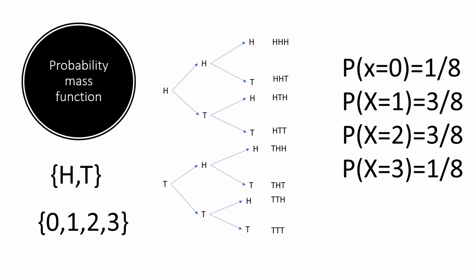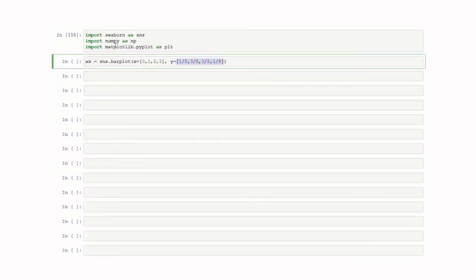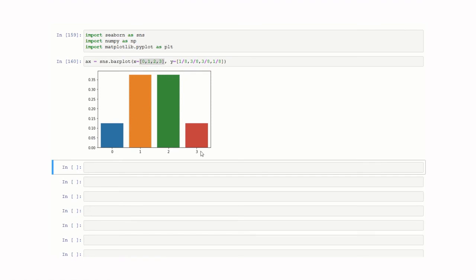So let's try to visualize this using Python. Here I am using a Seaborn bar chart to plot the distribution. I am passing the sample space values and the respective probabilities. Let's try to plot the graph. So this is how the distribution looks. From this distribution, we get to know that the probability of getting no heads is around 11%, the probability of getting one head is 35%, the probability of getting two heads is 35%, and the probability of getting three heads is 11%. This is about probability mass function. Let's move on to probability density function.